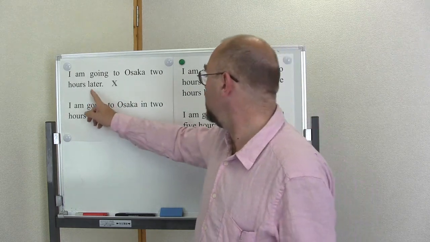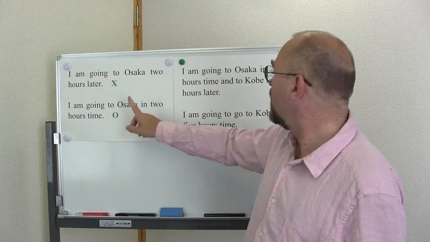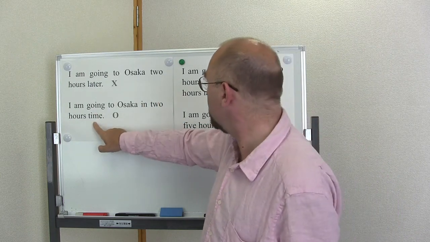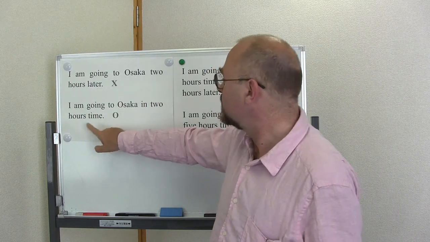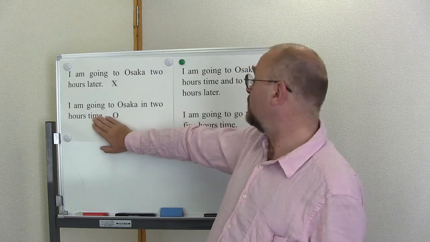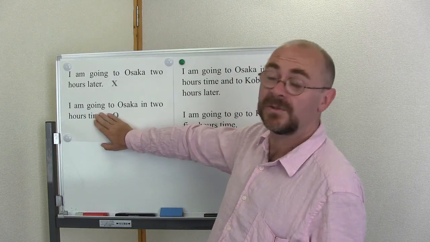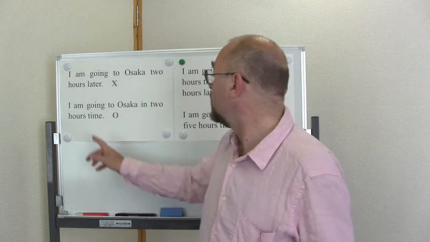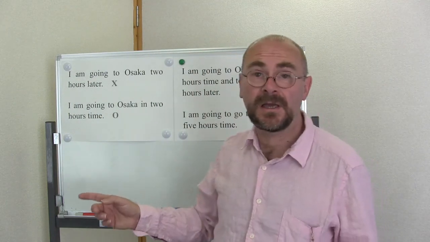The phrase that we need here is I'm going to Osaka in 2 hours time. We don't have to say time, we could just say I'm going to Osaka in 2 hours. Both are okay.